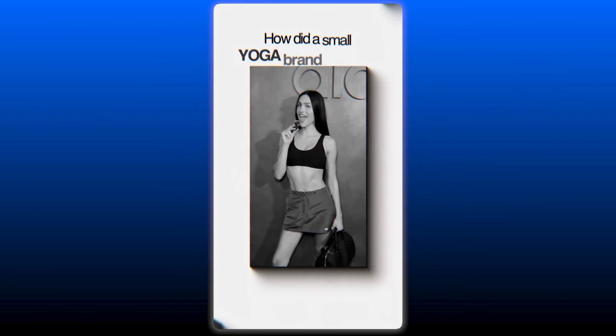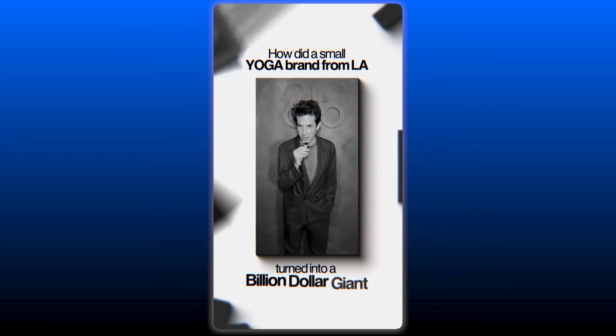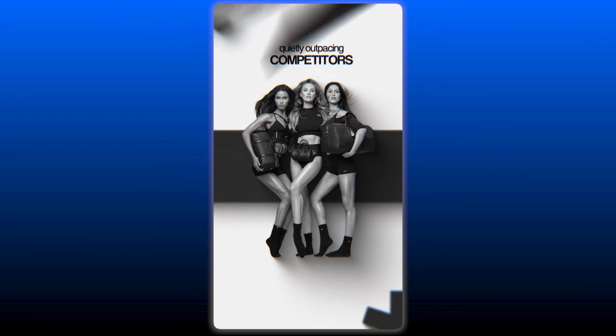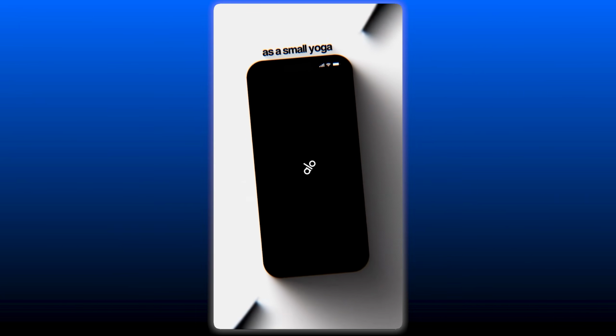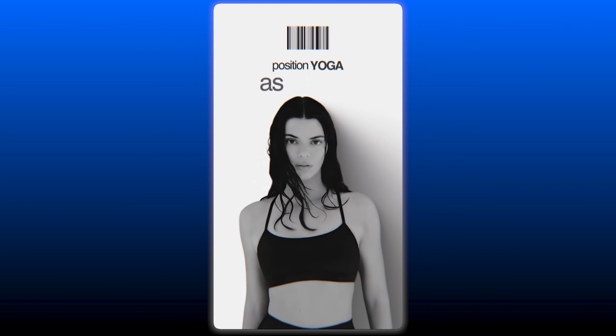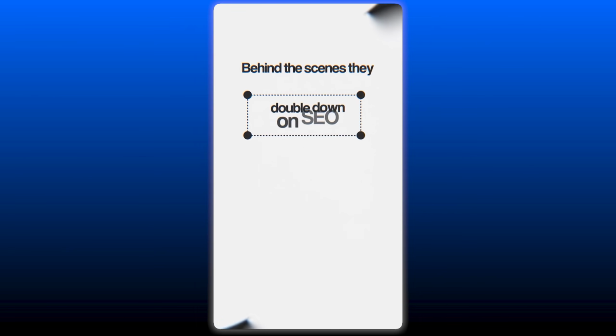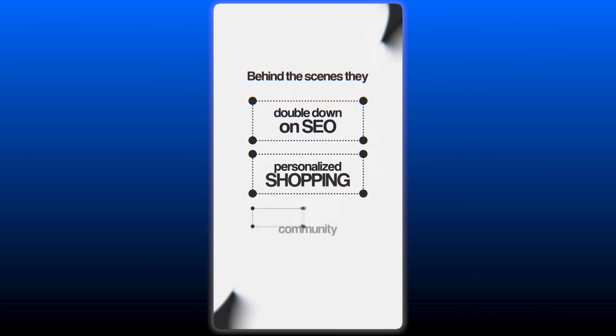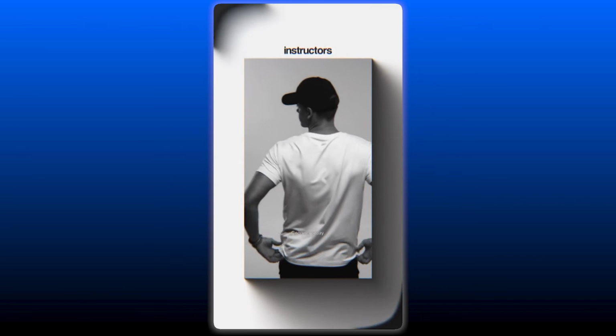How did a small yoga brand from LA turn into a billion-dollar giant, quietly outpacing competitors everyone thought were untouchable? Alo started in 2007 as a small yoga apparel brand in LA. For years they stayed niche, but then they cracked the code: position yoga as lifestyle. Celebrities and influencers turned Alo into streetwear, everyday customers became walking billboards, and the brand flooded social feeds. Behind the scenes, they doubled down on SEO, personalized shopping, and community programs with instructors that made the brand feel